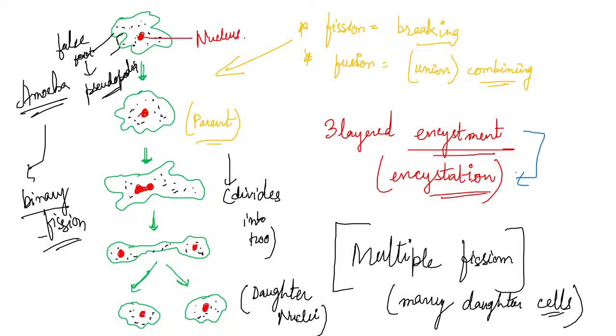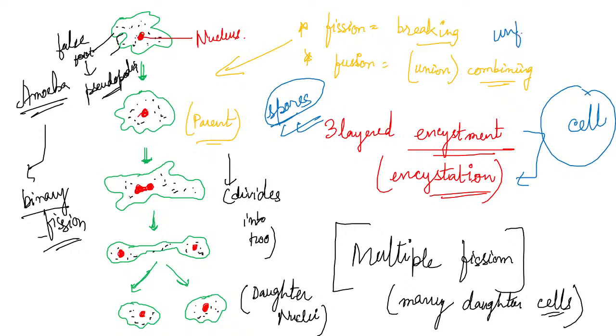Okay, so this is around the cell of the amoeba. It grows a 3-layered encystment, and in this condition it produces spores, because this is an unfavorable situation and it is not able to go through binary fission. After encystation, when a favorable condition comes again, the amoeba goes through multiple fission.